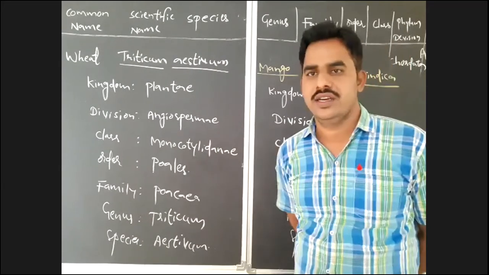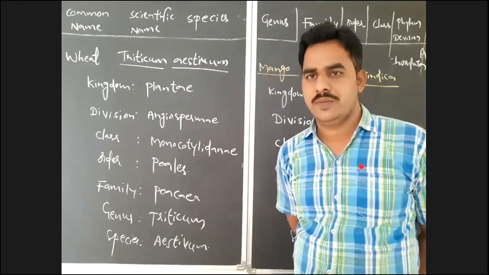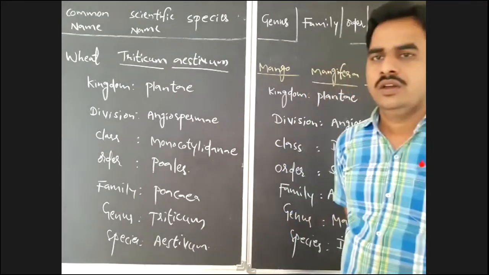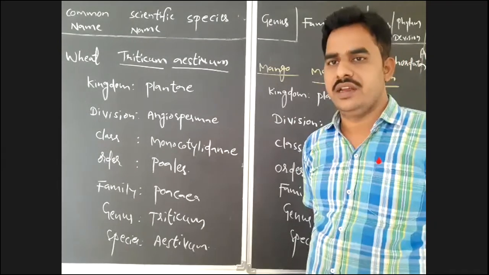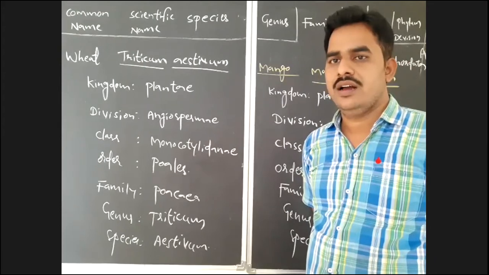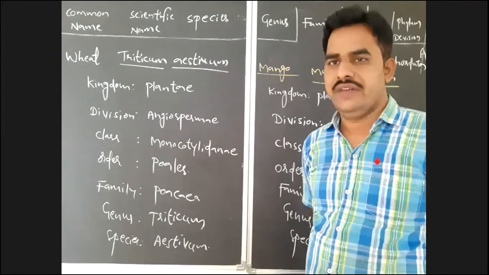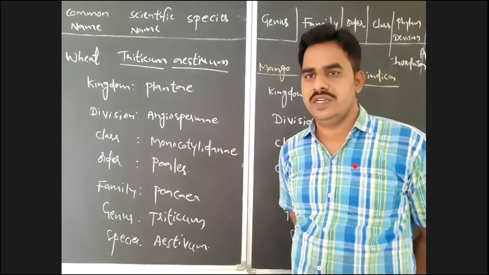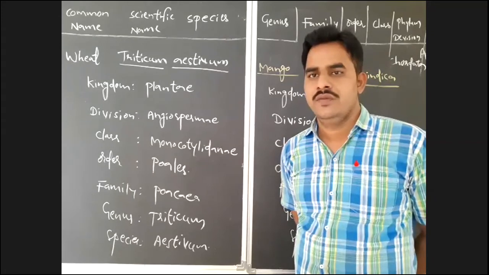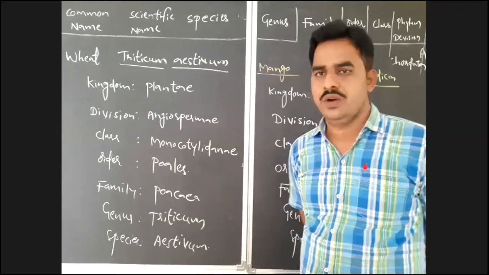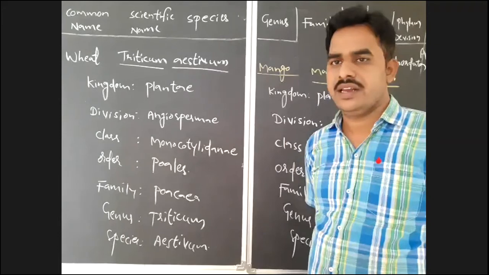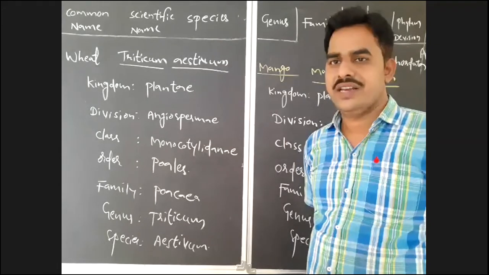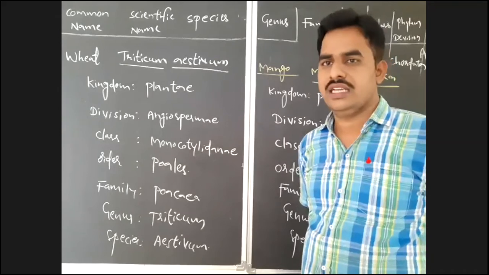So once we should recall what are the topics we discussed in this chapter up to now. The first topic in this chapter we discussed is what is living. In that, we discussed the characteristic features of living organisms, and which are defining properties and which are non-defining properties. After that, we discussed the second topic, the diversity in the living world. In that, we discussed taxonomy, systematics, taxon, and the basic steps required for the classification of organisms.